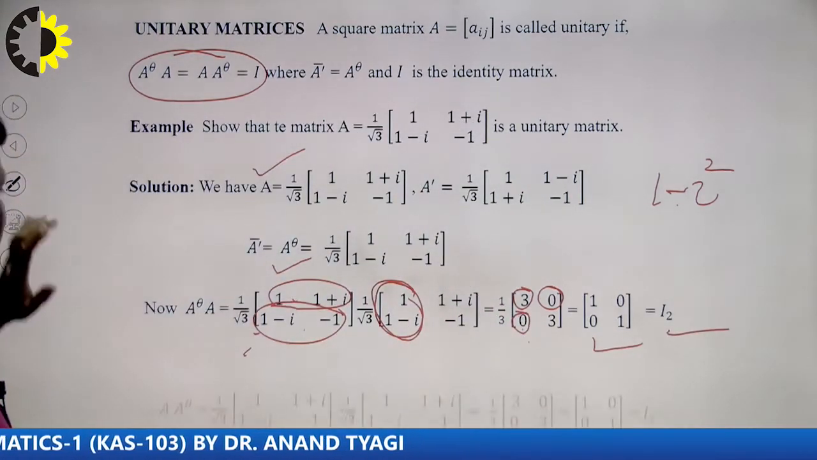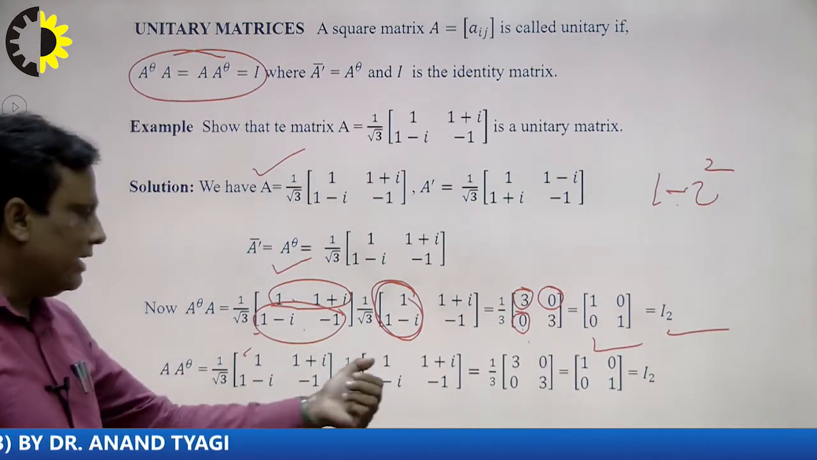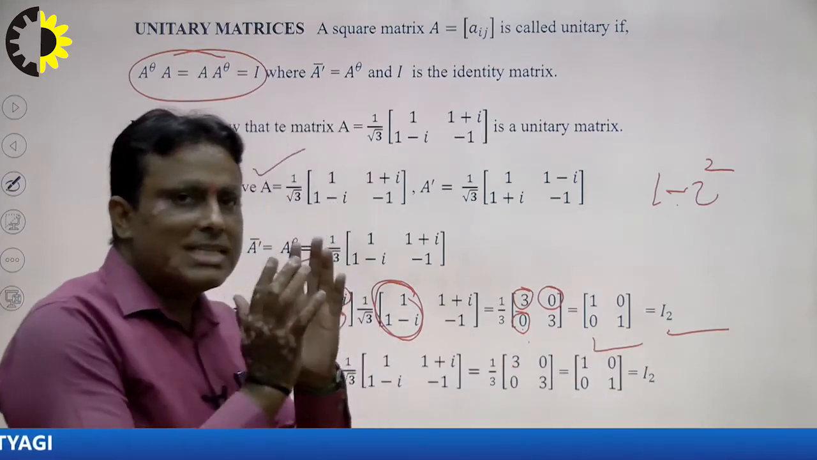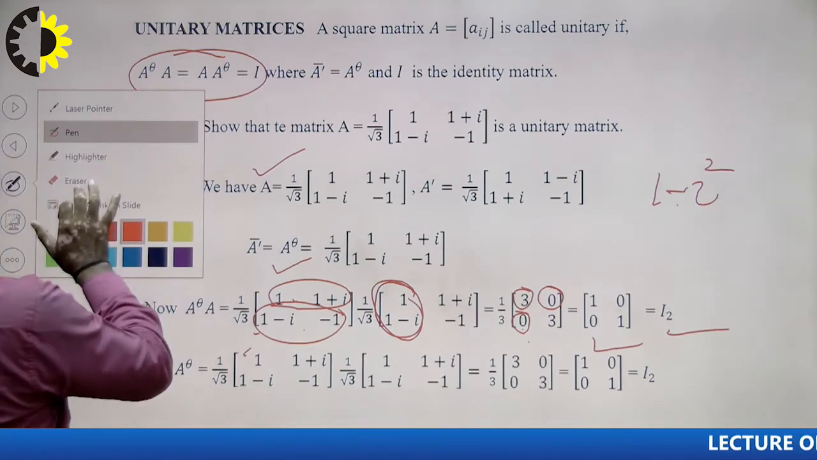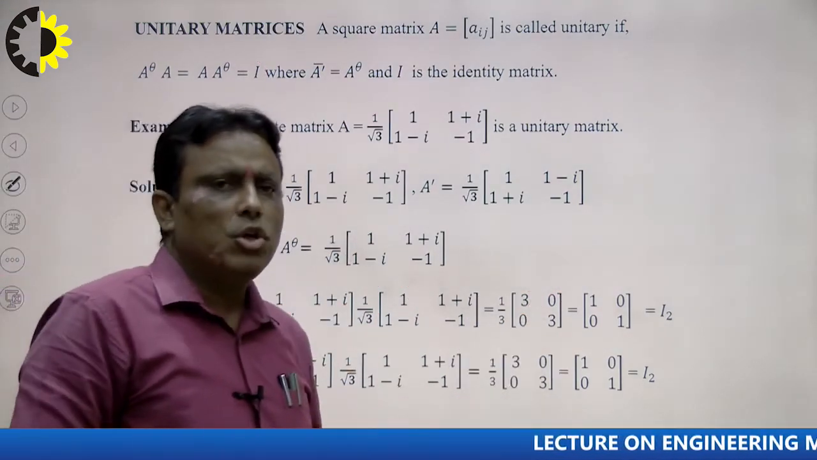We can calculate in another way, A A theta. So I write here A and I write here A theta, and the product of this is also I2. So we can say that this matrix is the unitary matrix. This matrix is a unitary matrix. So this is the example of a unitary matrix.